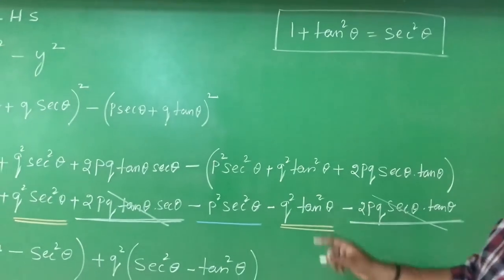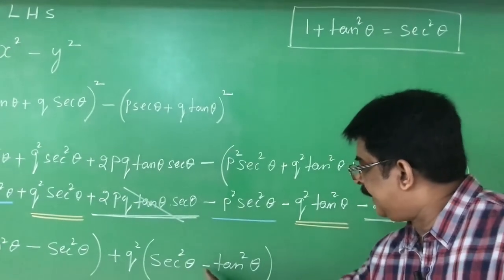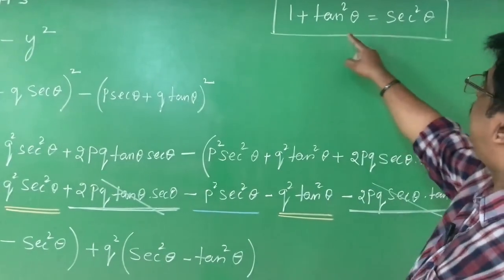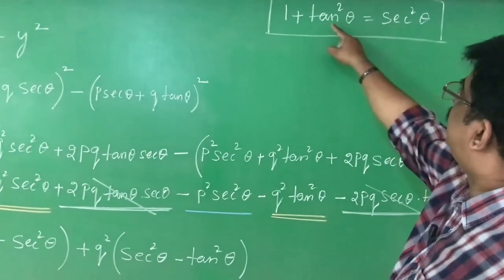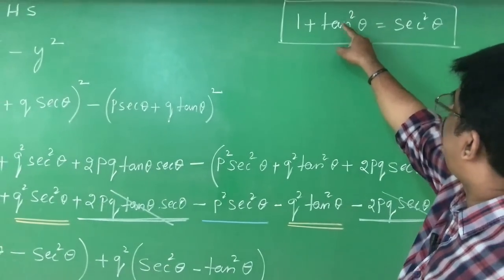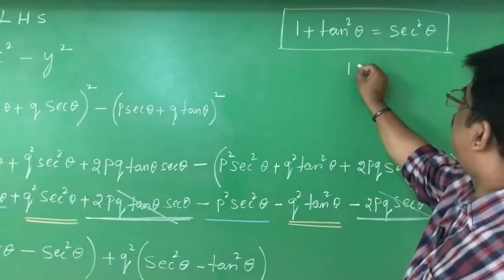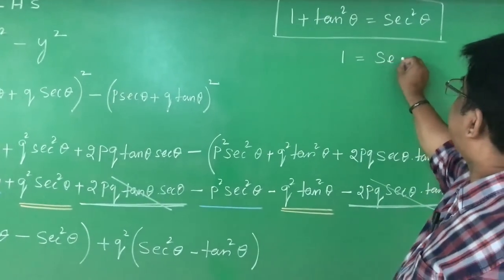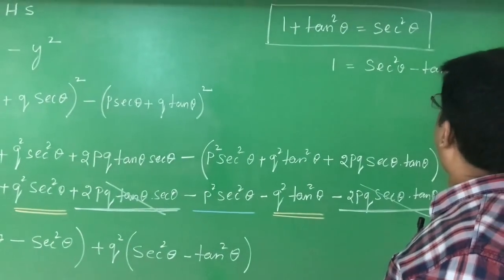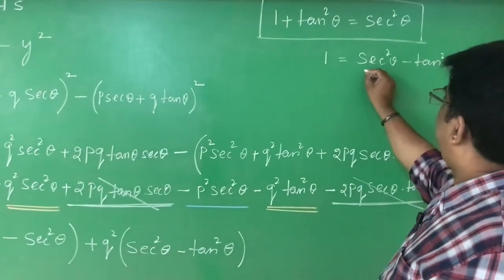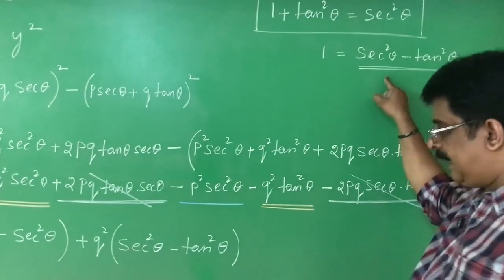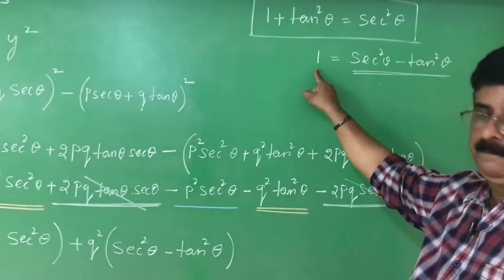Now here secant square theta minus tan square theta is there. Therefore, what I do is transfer the tan square theta to this side. Then it becomes 1 is equal to secant square theta minus tan square theta. Wherever secant square theta minus tan square theta is there, I write 1.